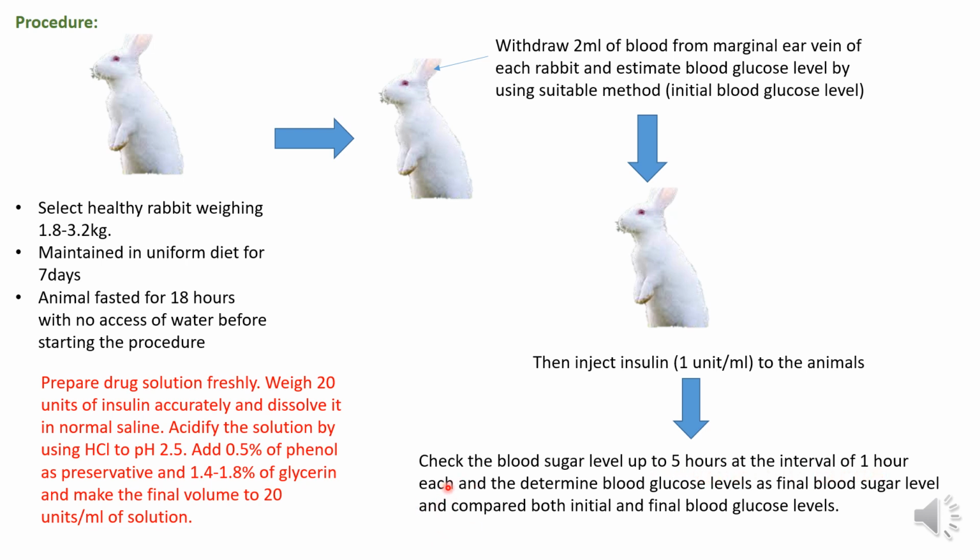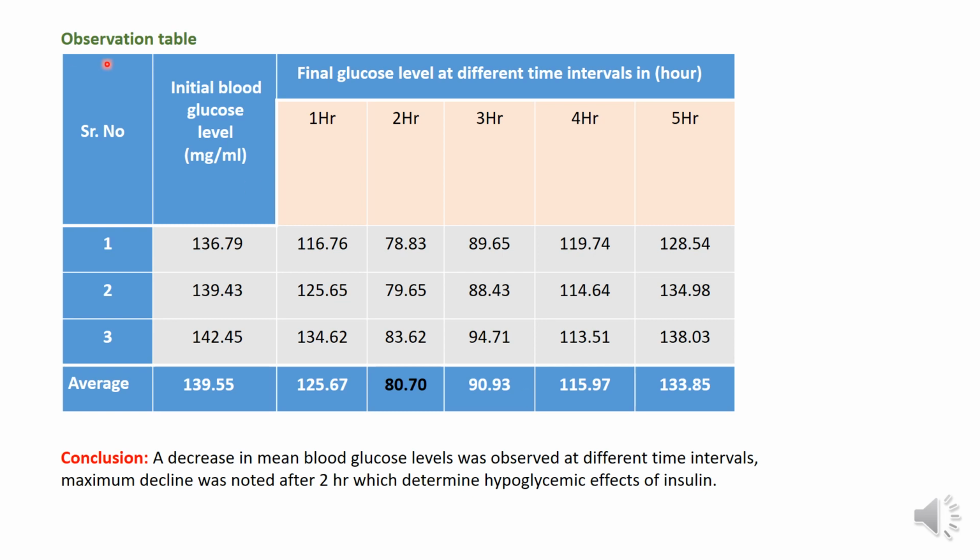Check the blood glucose level up to 5 hours at intervals of 1 hour each. Basically we check the blood glucose level of the animal after each hour till 5 hours, and this is termed the final blood glucose level, and compare both the initial and the final blood glucose levels. Initially we took the blood glucose level, then we injected the insulin, and after injecting the insulin we determine the blood glucose level at each hour, till 5 hours. Now we'll see the observation table.